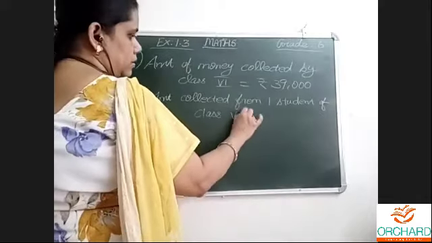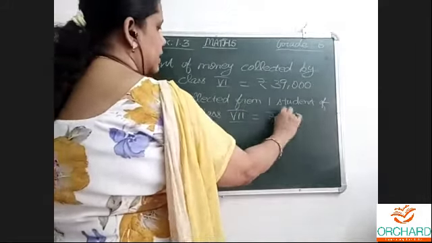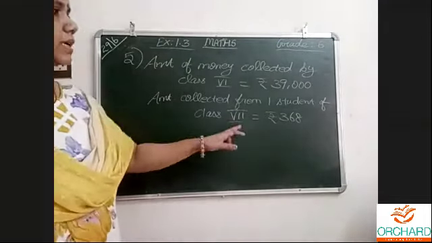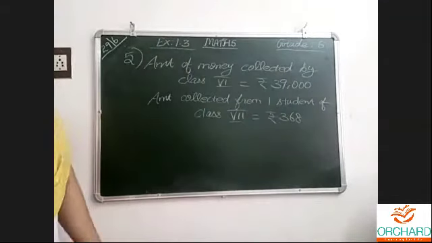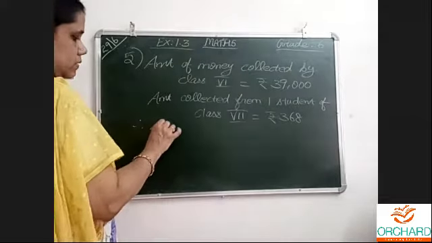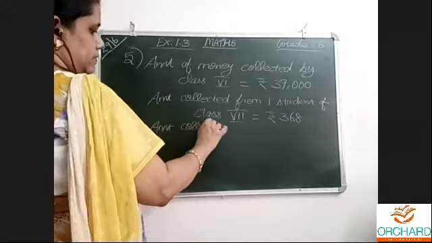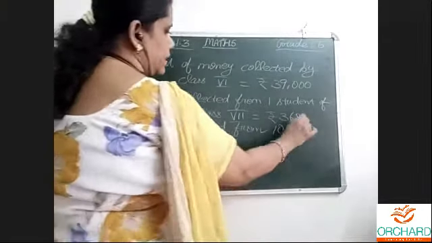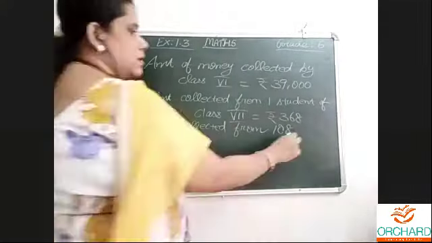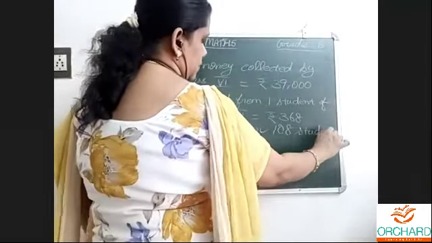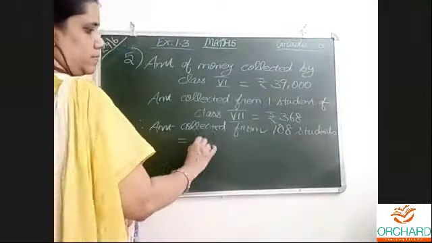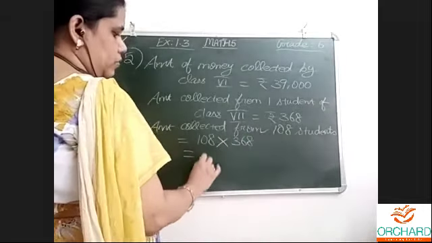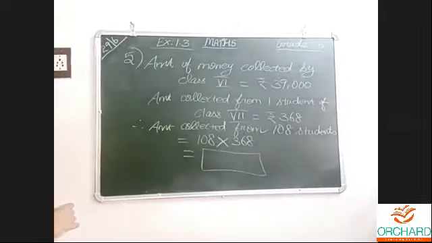Directly we don't know. Amount collected from one student of class 7 is 368. Therefore, amount collected from how many students? 108 students. One giving, more asking. 108 multiplied by 368. When I do, we will get the answer here.